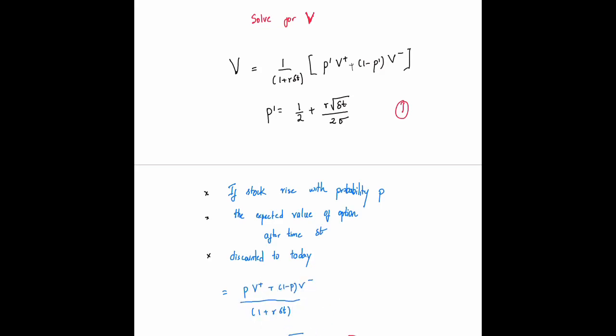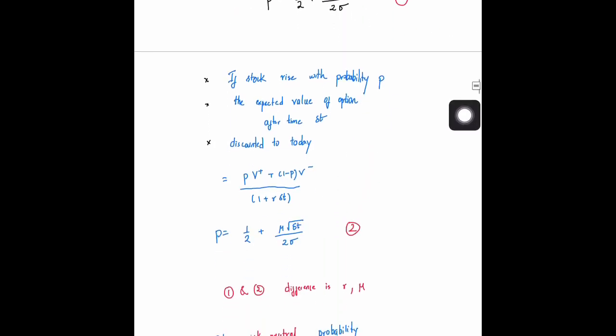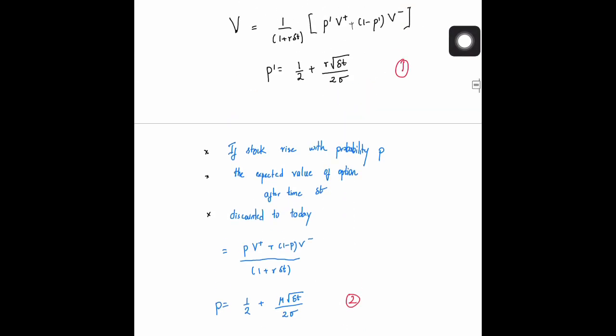Okay, if you change the probability by changing the mu to an r, then you will get the actual value of the option. This thing is called p prime, and it's basically called the risk neutral probability, because it acts like a probability. But the real probability is this.